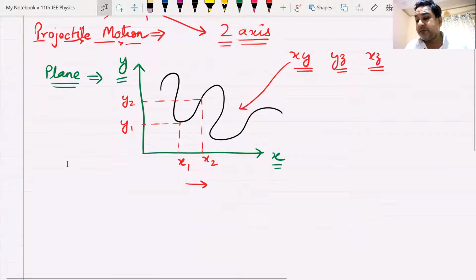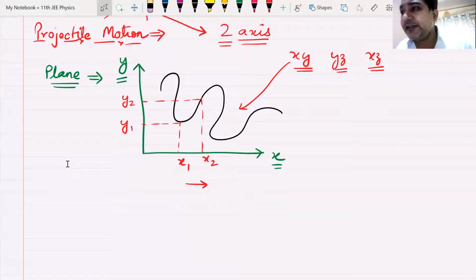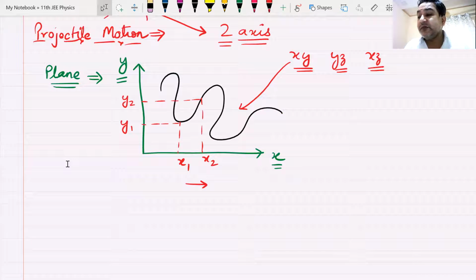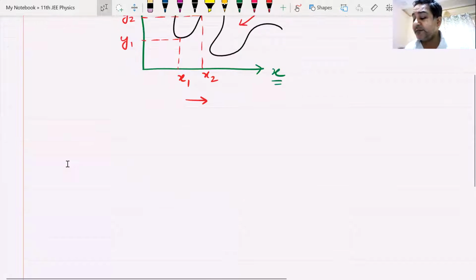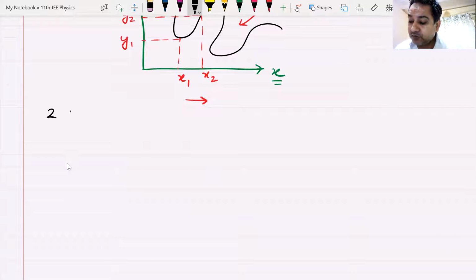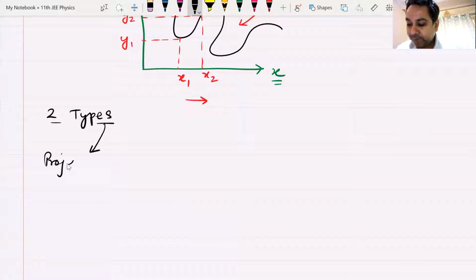Now, when we are doing this motion in two dimensions, we'll be basically dealing with two different types of motion, two different cases of motion.